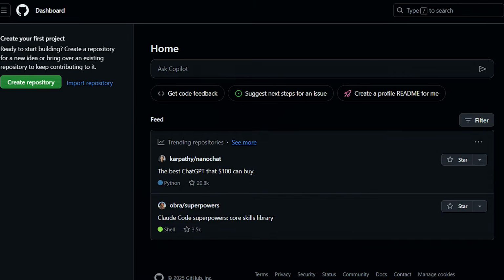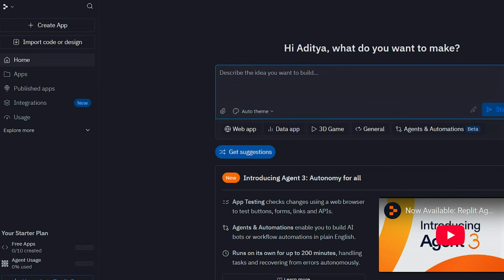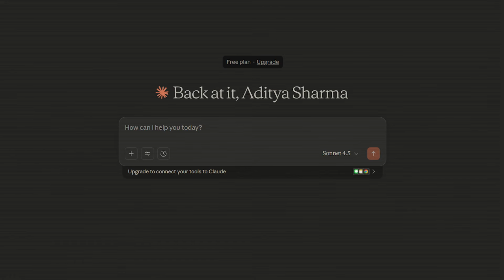Of course you have some general purpose AI tools like ChatGPT and Gemini, where you can get your code generated. But you also have specific AI tools for coding, like GitHub Copilot, Replit Ghostwriter, Claude and Cursor AI. Now all of these AI tools will have some basic usage which is free, which you can use as a student.